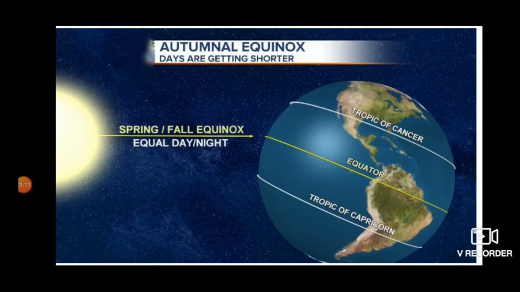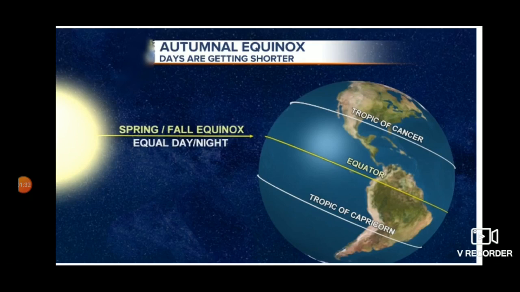Autumnal equinox: again, the rays of the sun are falling directly on the equator, and day and night are equal all over the earth. It is autumn season in the northern hemisphere, so it is known as autumnal equinox.